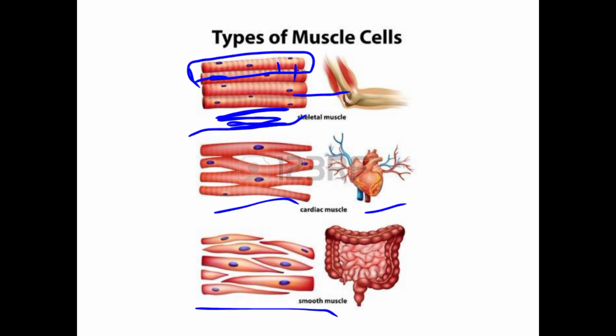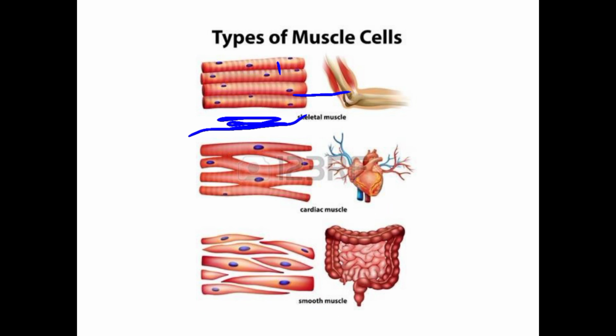So is it clear? What are the different kinds of muscular tissues? There are three types: skeletal muscles, smooth muscles, and cardiac muscles. Skeletal muscles are also known as voluntary muscles, or striped muscles, or striated muscles. Clear? Then smooth muscles are known as involuntary muscles. They do not work according to our will. And cardiac muscles are those which are present only in our heart. So this is clear to everyone.